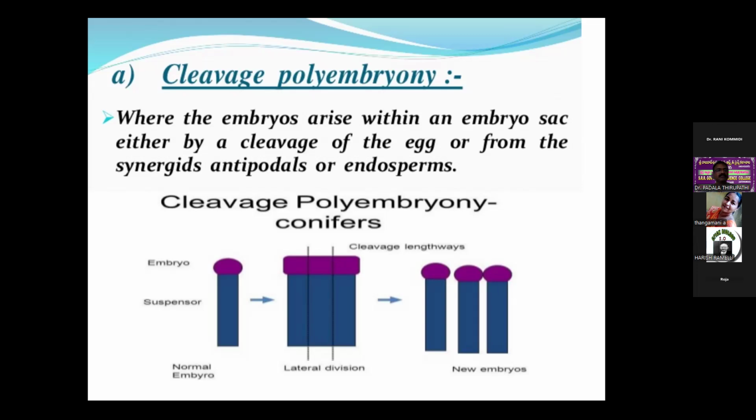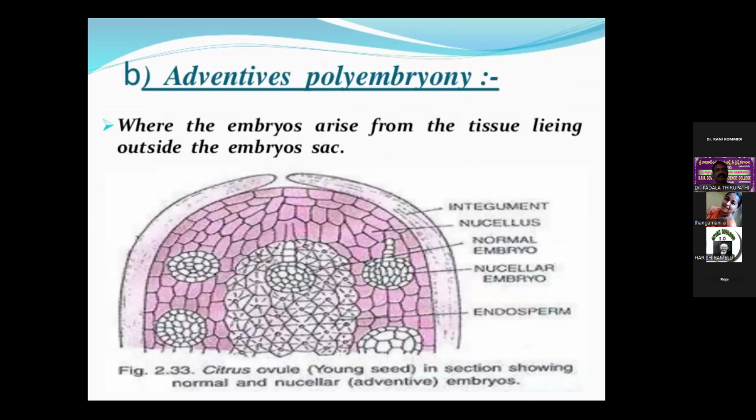The second one is adventive polyembryony, in which the embryos arise from tissue lying outside the embryo sac.